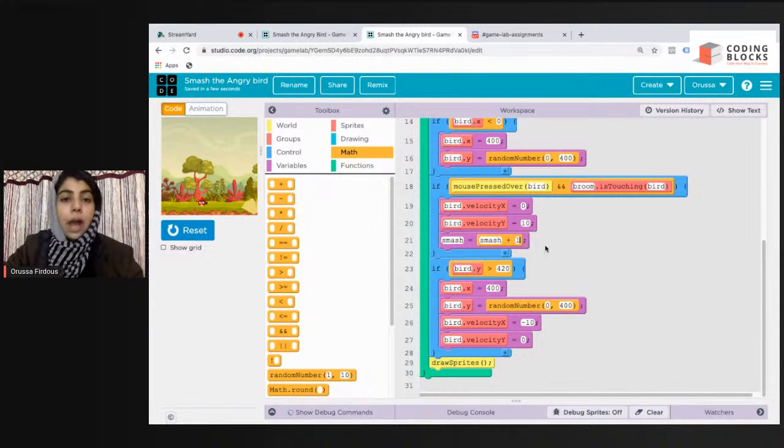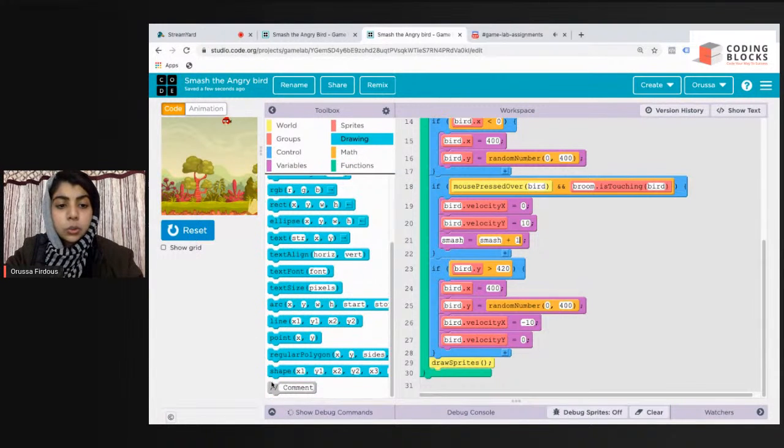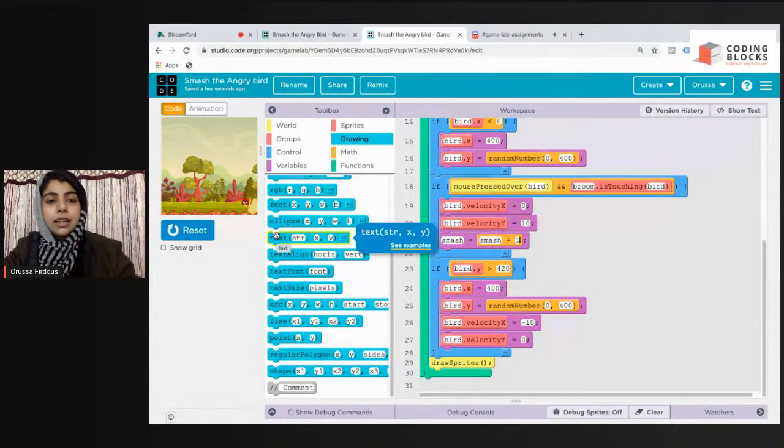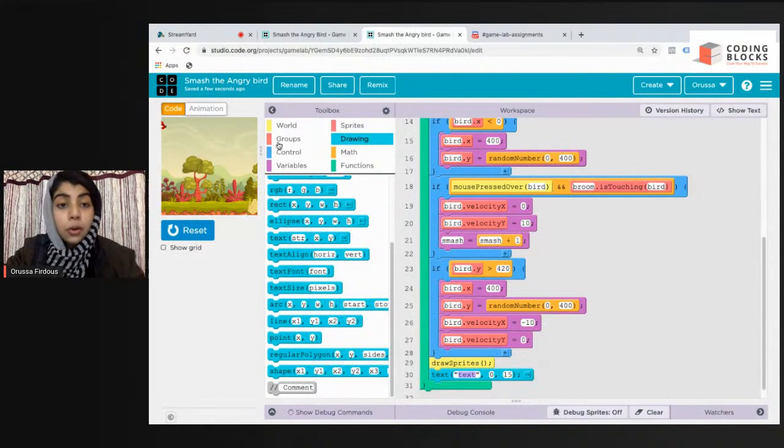So I'm gonna get a text block first. For this I'll go to drawing for printing the score. First I'll pick a color, you can pick a color also. So first I'll take a text block from drawings. How will you get a text block from drawings? Scroll down and select this one. So you can write hits here.